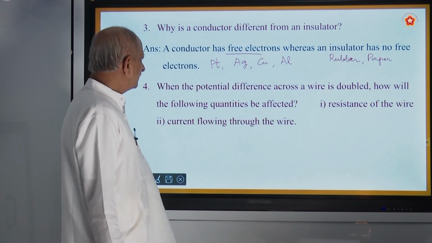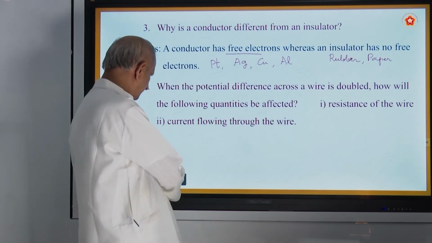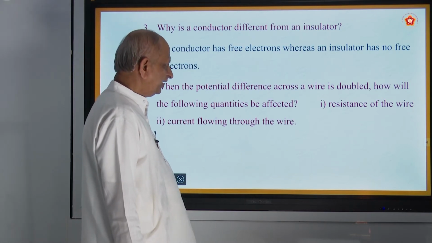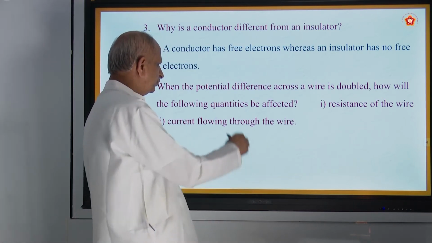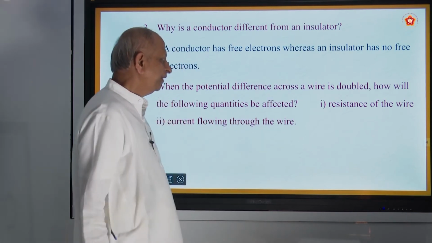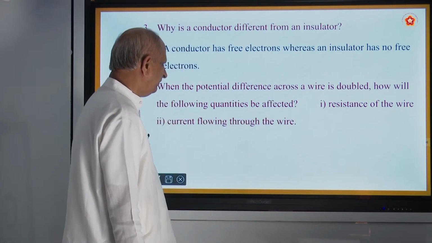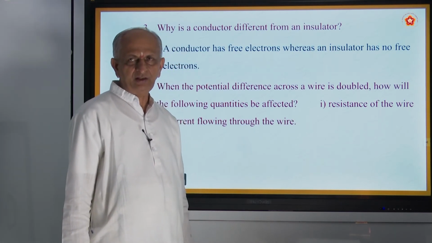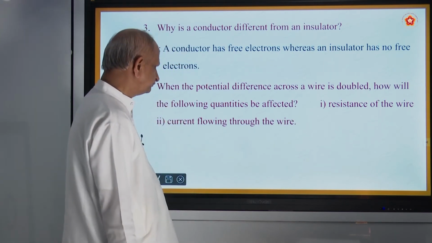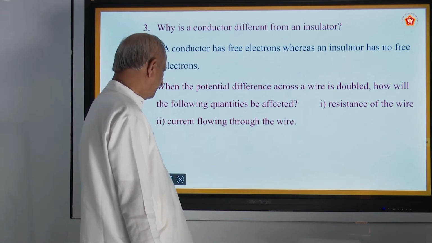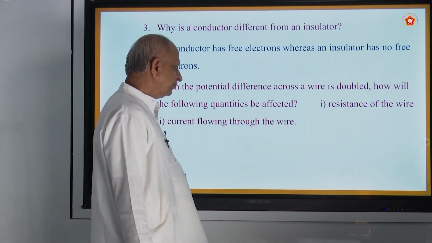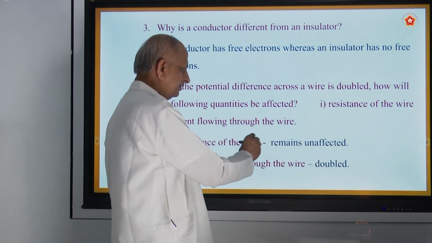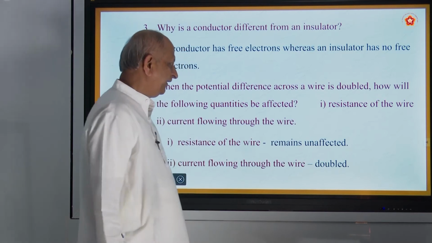Okay, that is the third question. And the fourth question is: the potential difference across a wire is doubled. So PD is doubled. How will the following quantities be affected? That depends on Ohm's law. One is the resistance of the wire. Second is the current flowing through the wire. The answer is: the resistance of the wire remains unaffected.